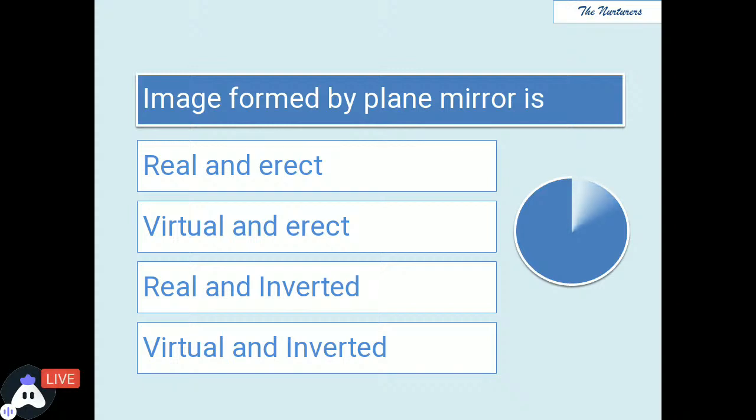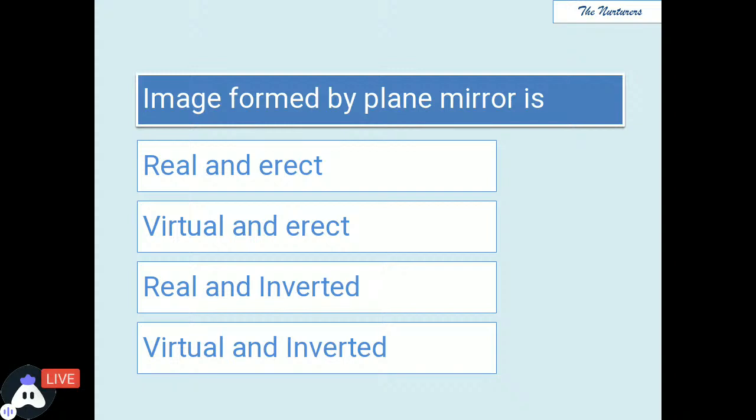Out of these four options, what is the characteristic of the image you find in the plane mirror? Hurry up. If you see your image in the plane mirror, what would be the observation? So yes, moving ahead to the solution.